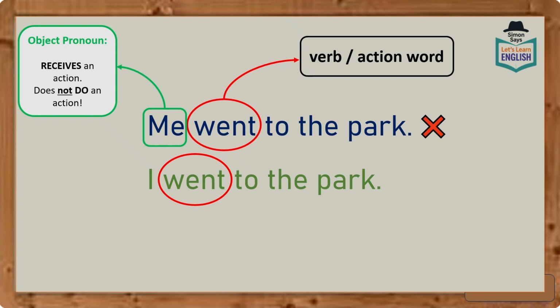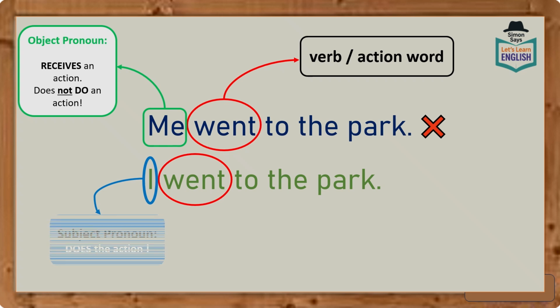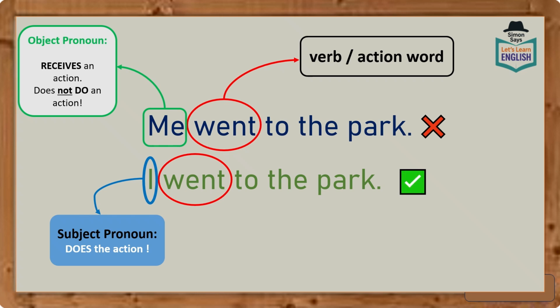Let's look at the other sentence. What type of pronoun is I? Well, the pronoun I is a subject pronoun. And a subject pronoun is a pronoun that does the action. Therefore, this sentence is correct. I went to the park.